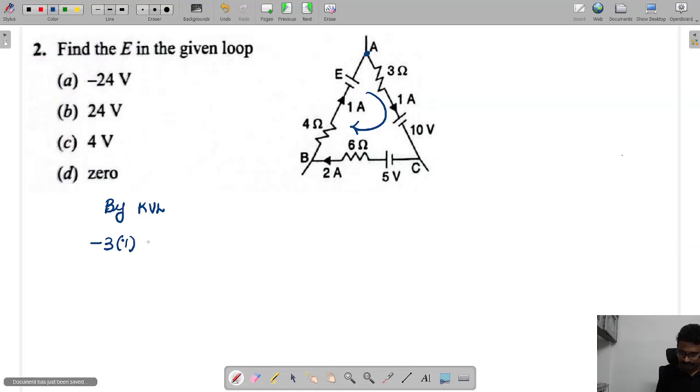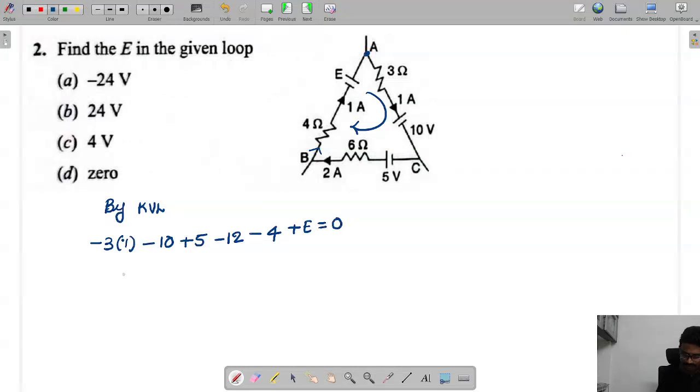Next, minus 10, and plus 5, and in the same direction of current, minus 12, and this current is 1, so that is minus 12, and then plus E equal to 0.